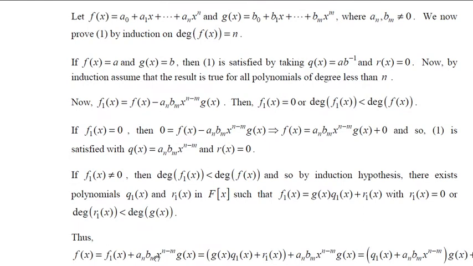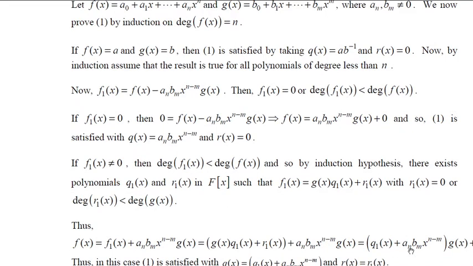Now, you should note that from this result, what is your f1 of x? Your f1 of x is this. Therefore, f of x is, send this one to this side, you will get f of x equal to f1 of x plus an into bm x to the power of n minus m into g of x. But we know that f1 of x is what? f1 of x is g of x into q1 of x plus r1 of x. Substitute this. In these two, take g of x outside. You will get q1 of x plus an into bm x to the power of n minus m into g of x plus r1 of x.